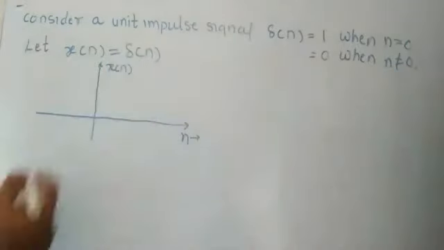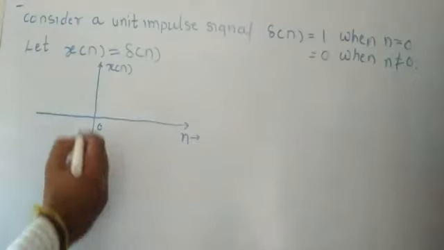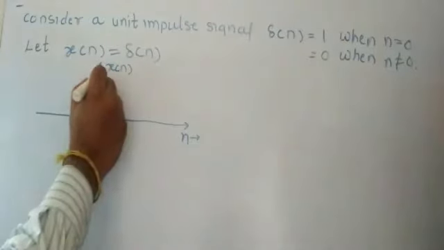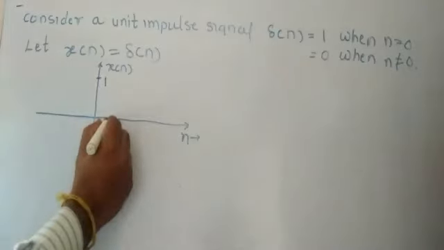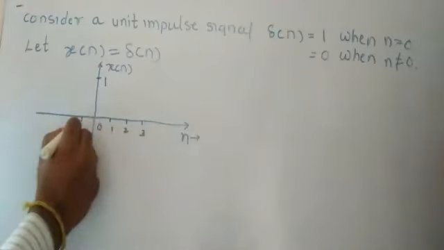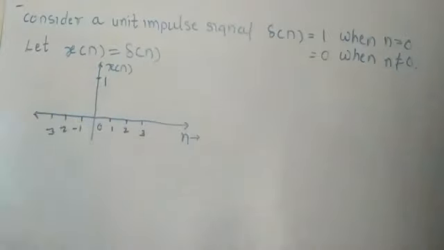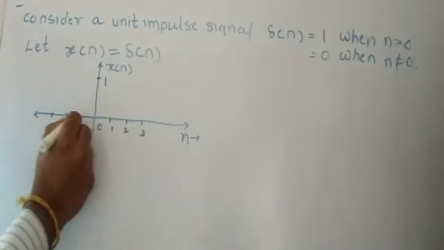What is x of n? X of n signal will be present for 0. So x of n is nothing but del of n. This signal will be unity when n is 0, and in other cases, for example 1, 2, 3, or -1, -2, -3, all these points, its value will be 0. So that's why we mark it as 0.